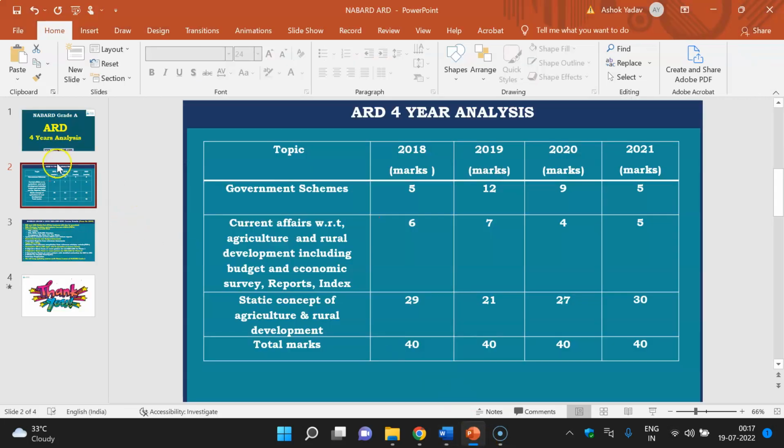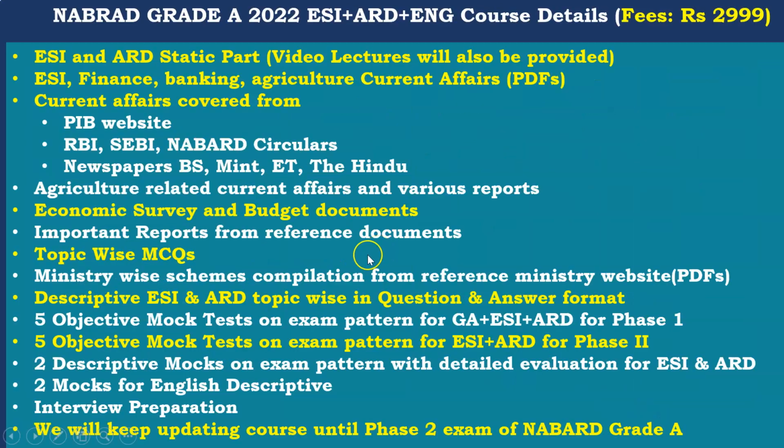So this is the analysis, and if you have any doubt and need any guidance, or you are our subscriber, you can contact us. And this is the detail of our course. We are charging 3000 only for the complete ESI static part, and it will be provided in notes format, e-notes. All PDFs are not downloadable. Static part 50% PDFs are downloadable, and current affairs related PDFs are all downloadable. Video lectures will be there for ESI and ARD.